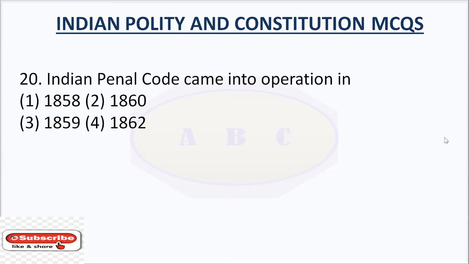Question number 20. Indian Penal Code came into operation in option number 1, 1858. Option number 2, 1860. Option number 3, 1859. Option number 4, 1862. The answer is 1862. Indian Penal Code came into operation in the year 1862.